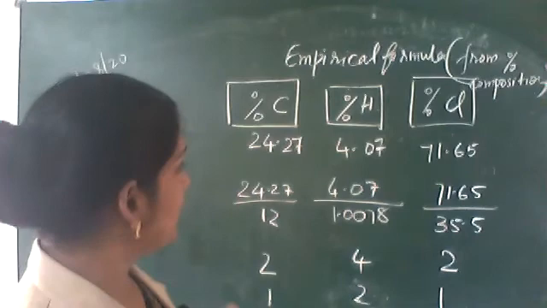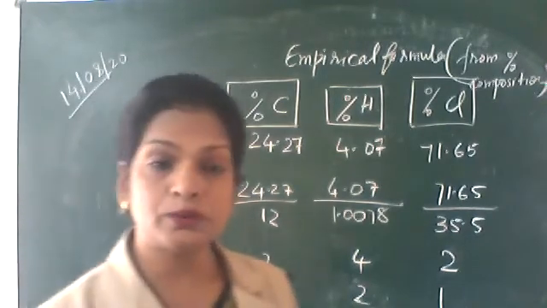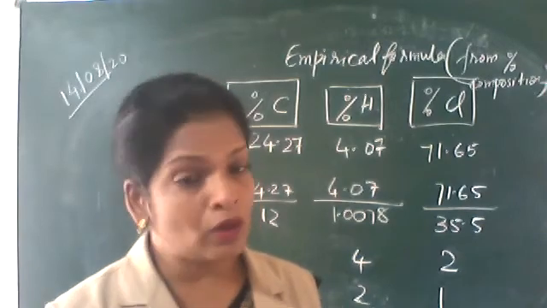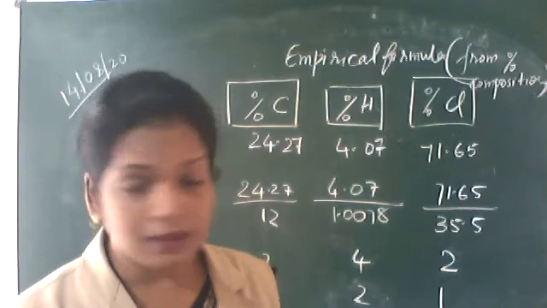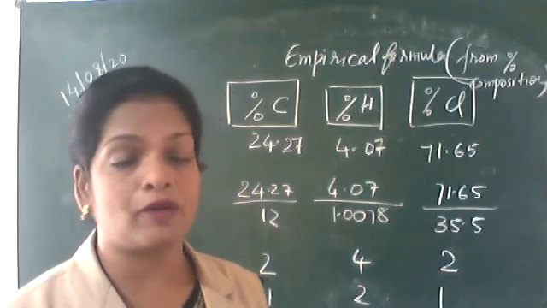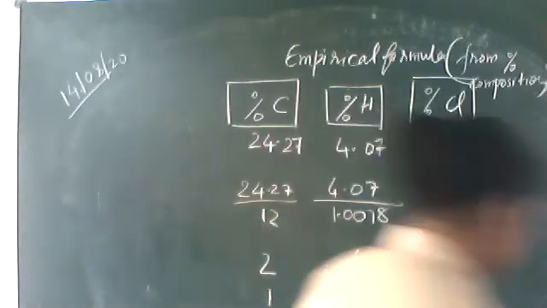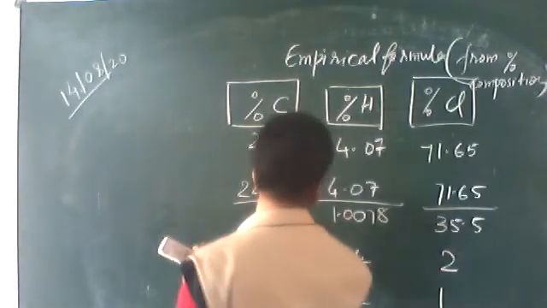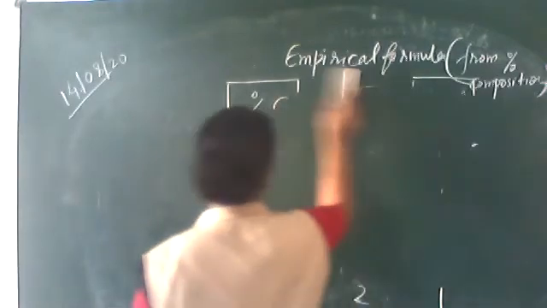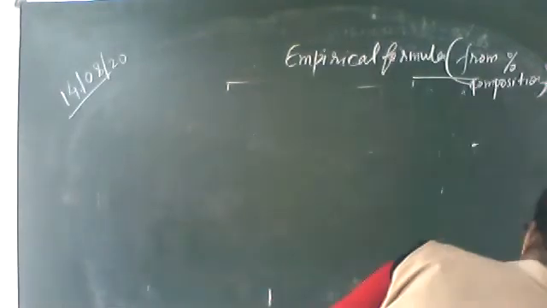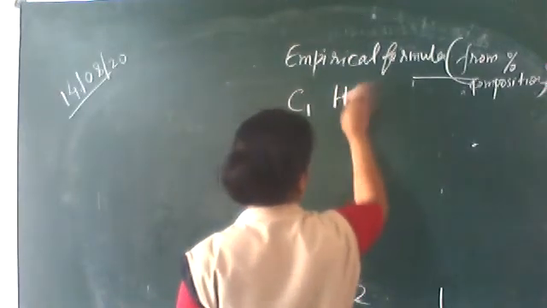So you can write now the empirical formula C1H2O1. In molecular formula, if there is a common factor, no problem. But in empirical formula, it should be the smallest whole number ratio. So I'm writing it as C1H2O1.